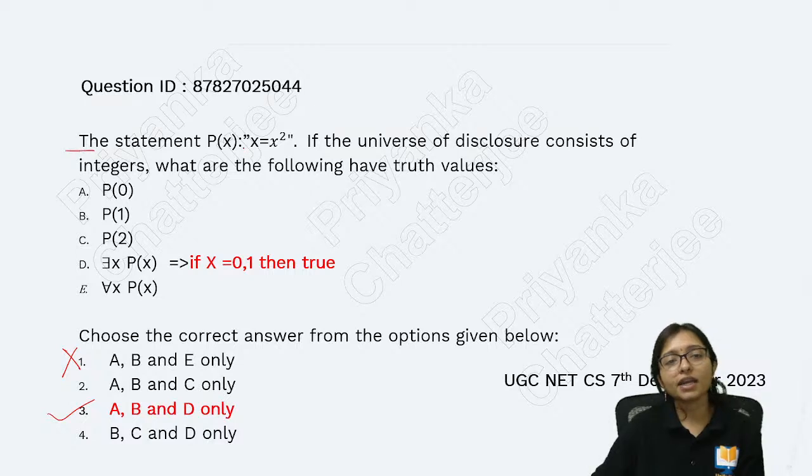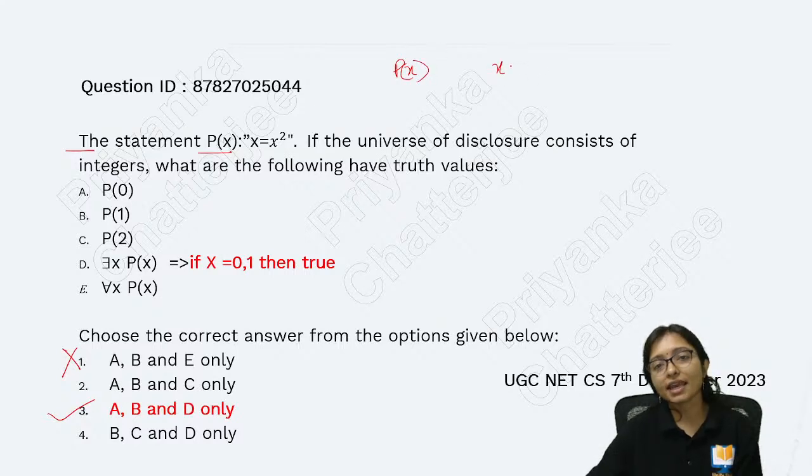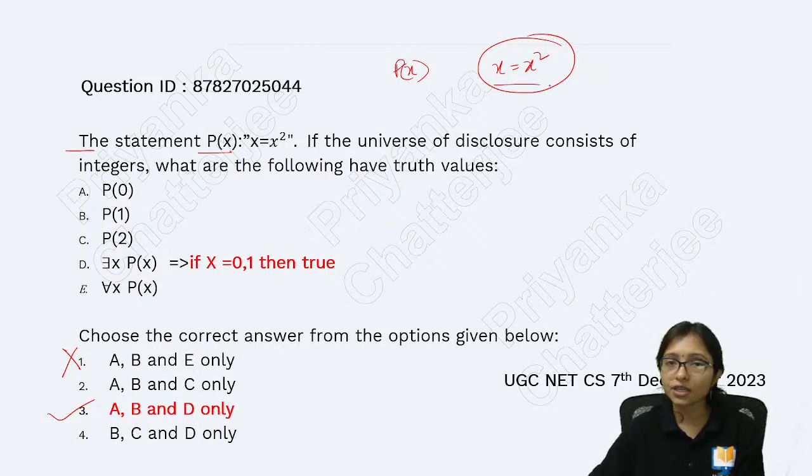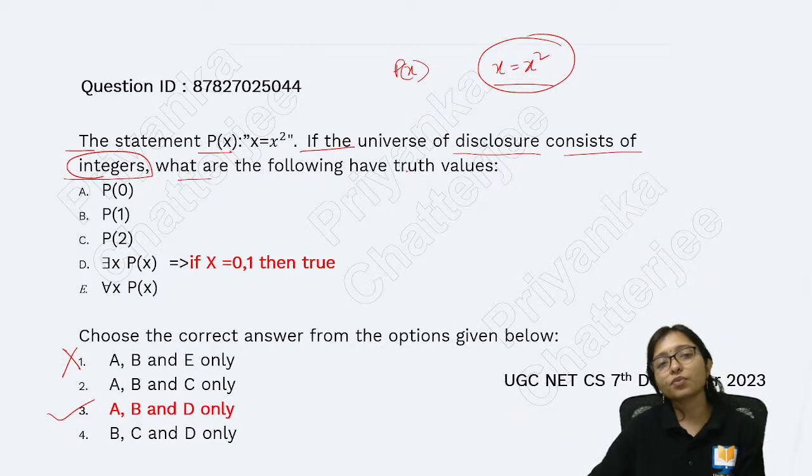Here the statement P(x) is given to you. What is that statement? x equals x square. This statement is telling you x equals x square, if the universe of discourse consists of integers. Which of the following is true? Now see, the first one is P(0).